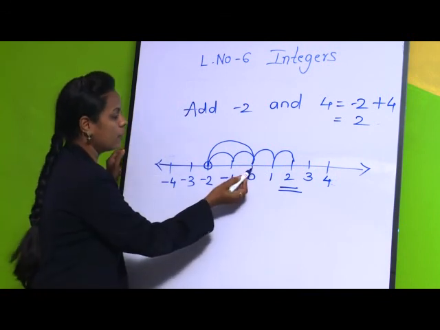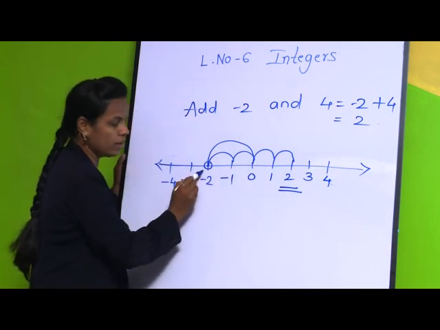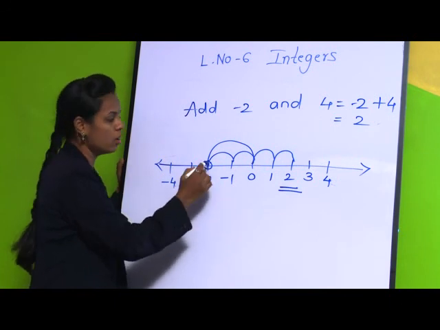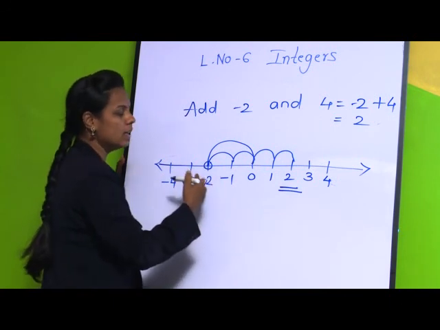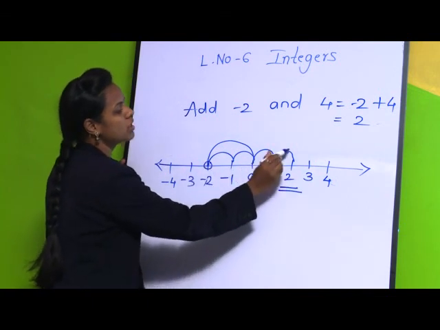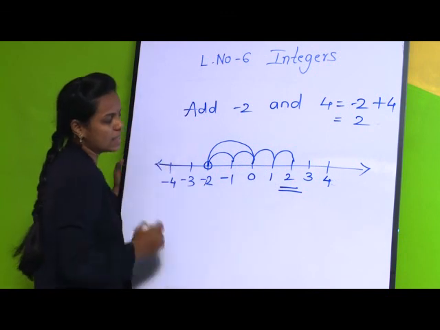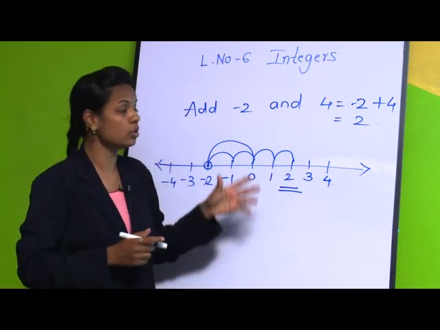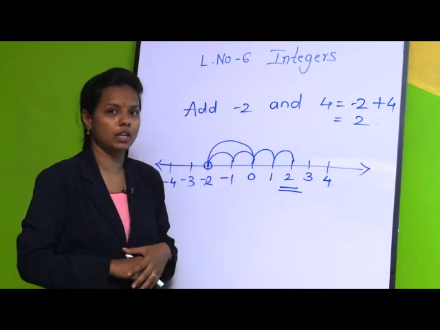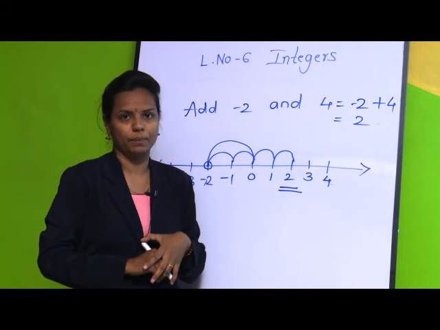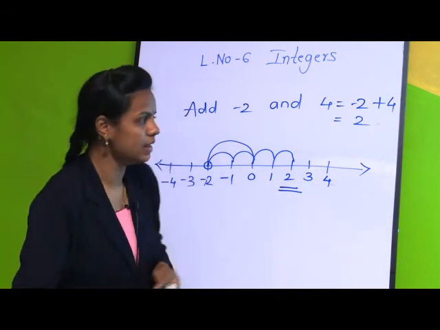We went to -2, a negative number, and to -2 we have to add 4. So increasing order is to the right side. So we are jumping towards the right side 4 steps forward and we got the answer 2. So this was an example of addition where we have one negative number and one positive number. So let us see other examples.